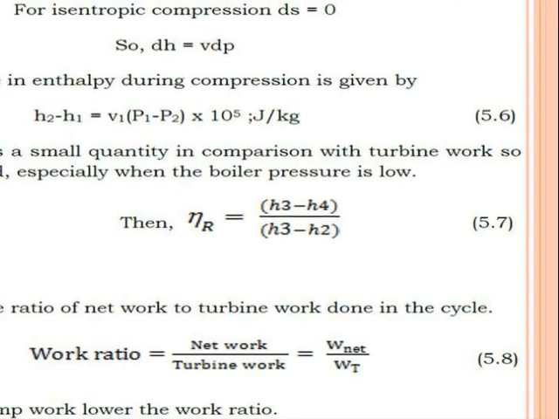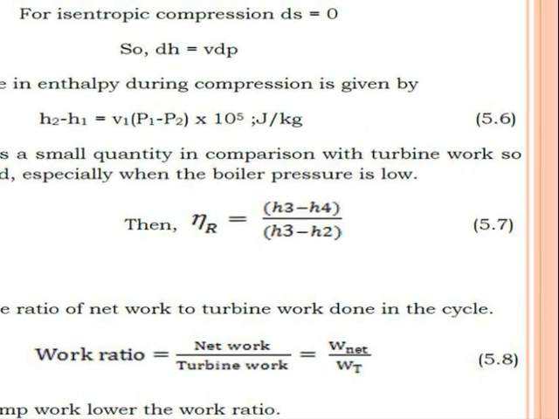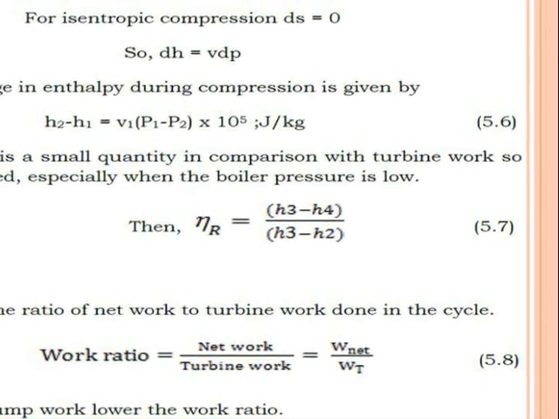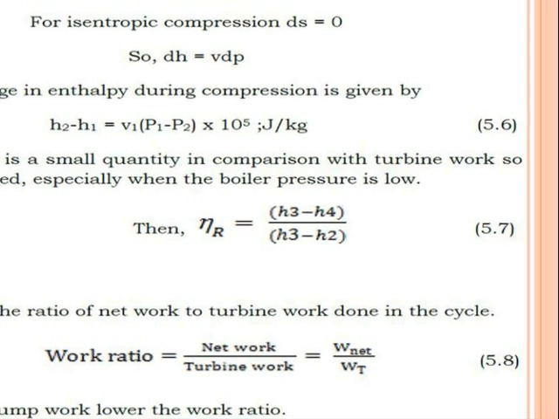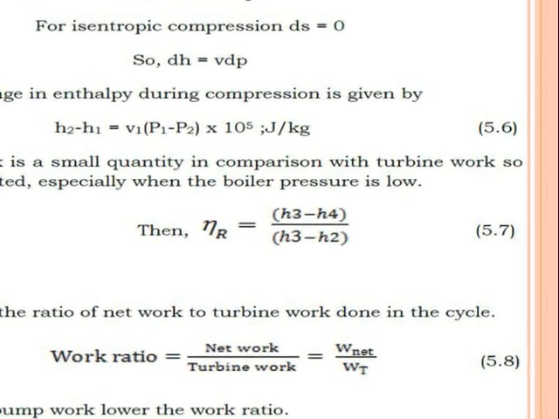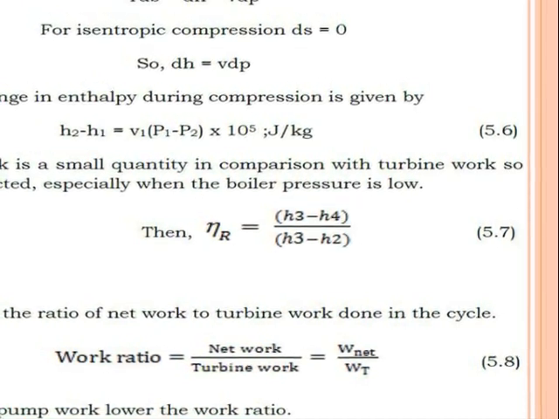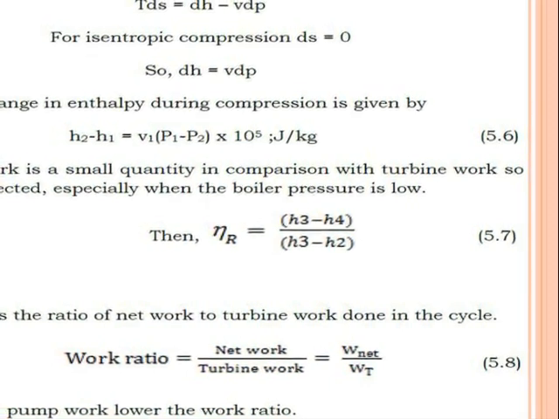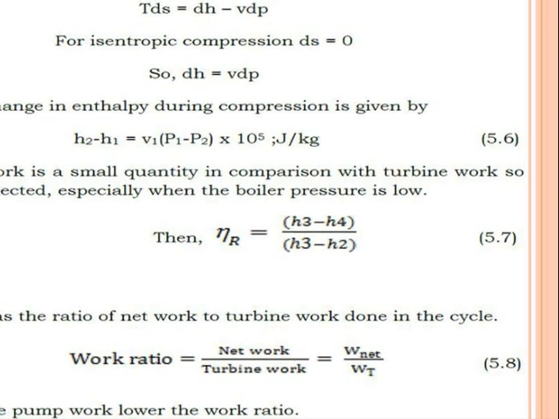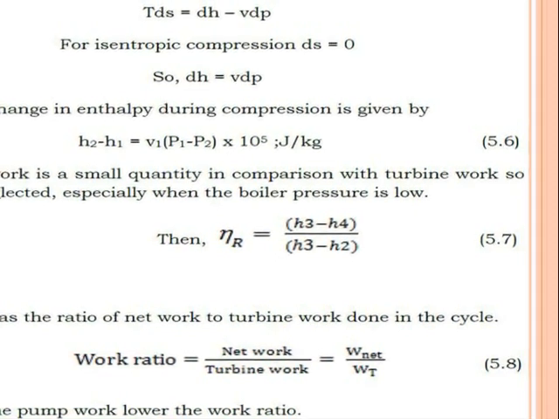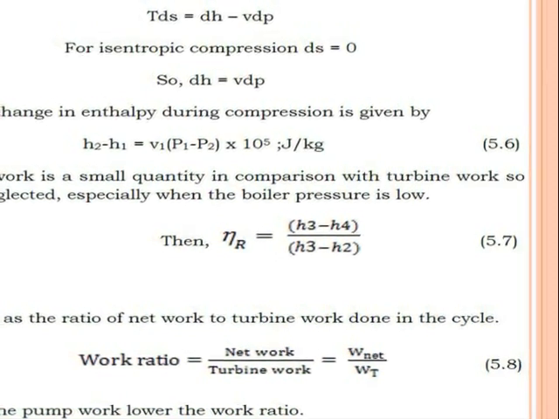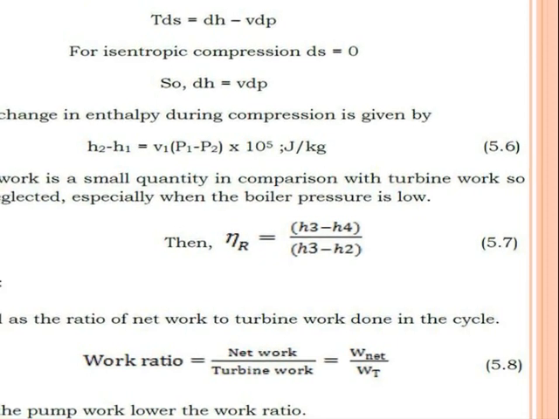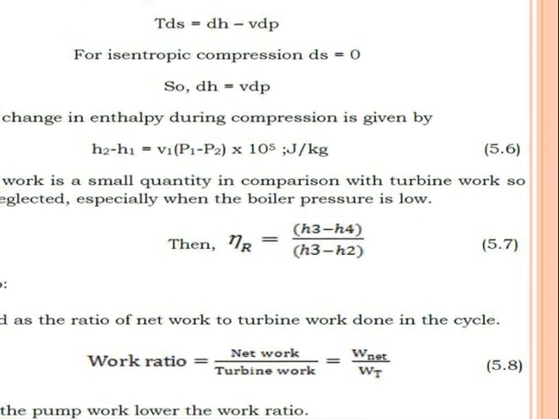Now, as discussed previously, the turbine produces power in terms of megawatt, whereas the pump consumes power in terms of kilowatt, which is very small. So if we want to neglect the pump work, in that case the efficiency of the Rankine cycle is H3 minus H4 divided by H3 minus H2, that is our required formula.